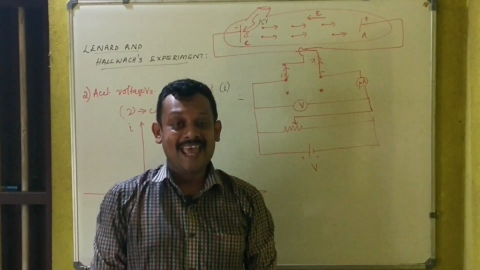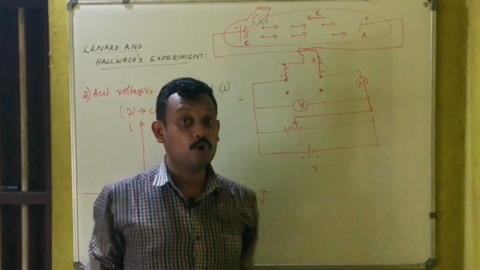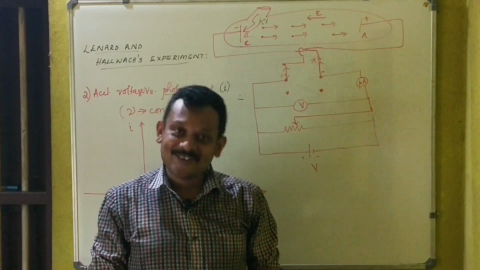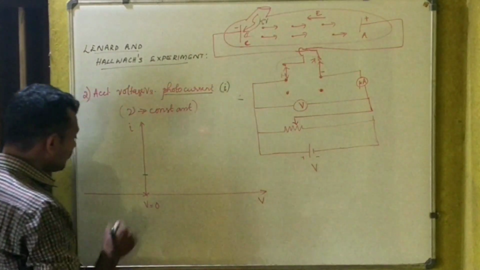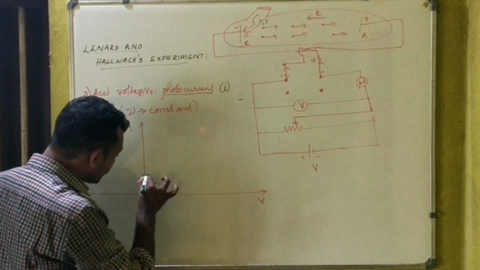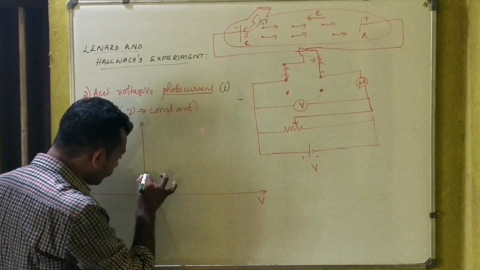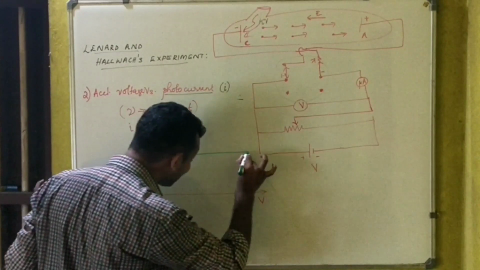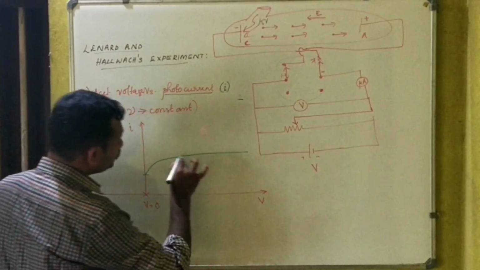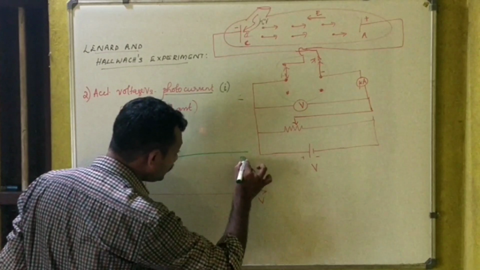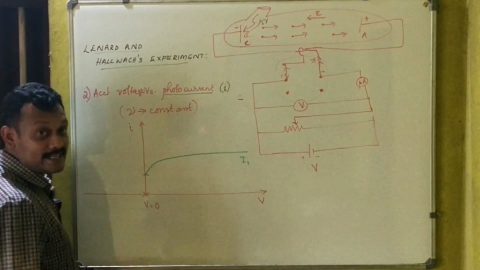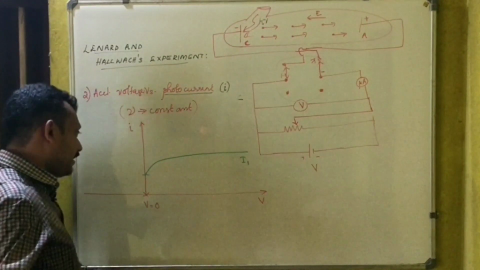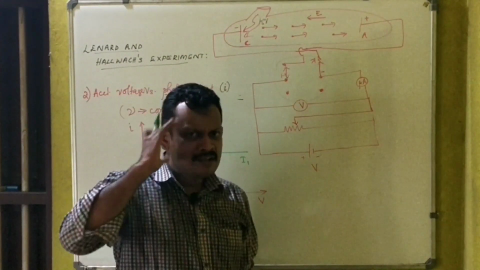What does that mean? Even if the accelerating voltage is equal to 0, photoelectric current is not equal to 0, which means it has a finite value. And it is observed that the photocurrent is not equal to 0 and it increases, and then it attains a saturation value. Saturation means steady value. This is at intensity I1. So this is observed at one intensity.